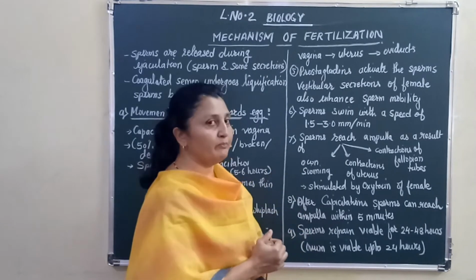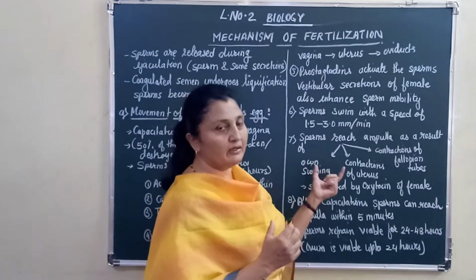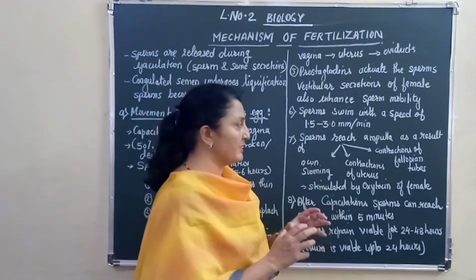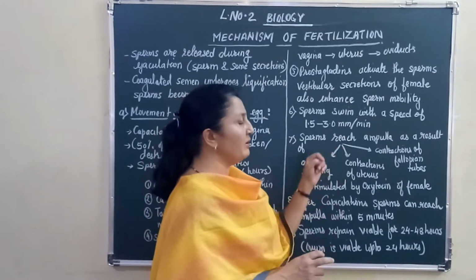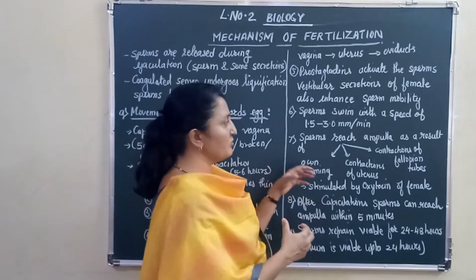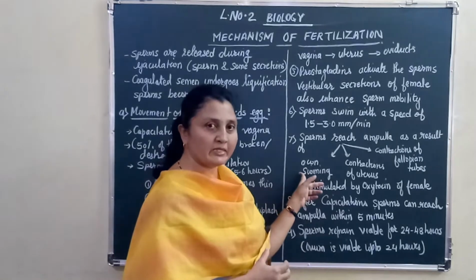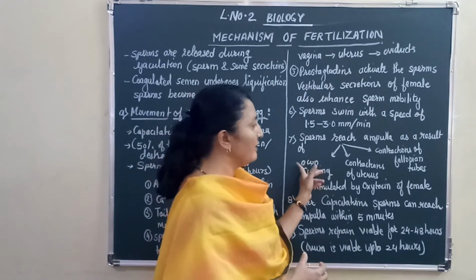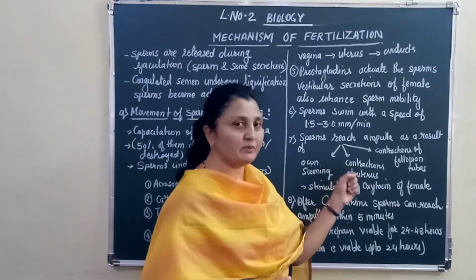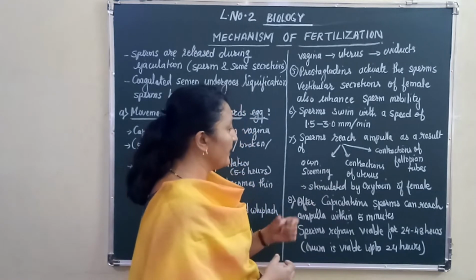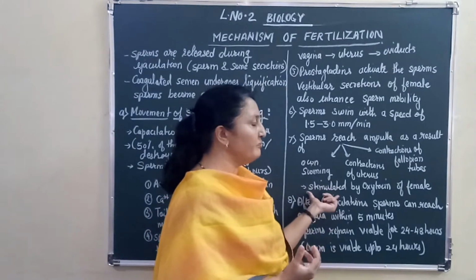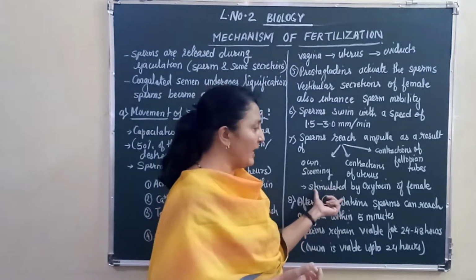The sperms reach the ampulla. Ampulla is the place in the fallopian tube where actual fertilization of egg and sperm takes place. So how does the sperm reach the ampulla? Three different processes help the sperms reach the ampulla. First, they swim themselves. With the contraction of the uterus and the contraction of the fallopian tubes, the sperms are able to reach the ampulla. The oxytocin of the female body also stimulates the movement of sperms towards the ampulla.